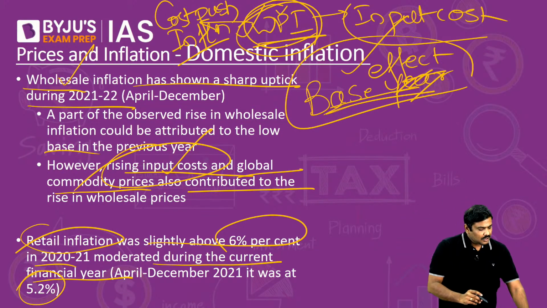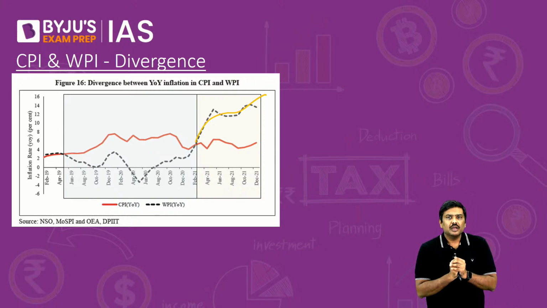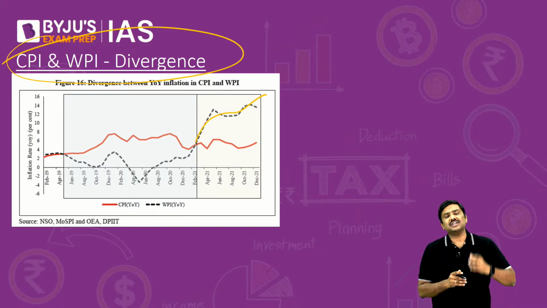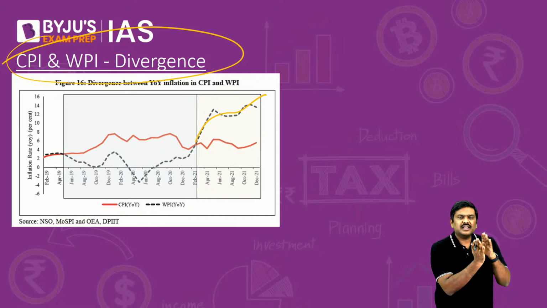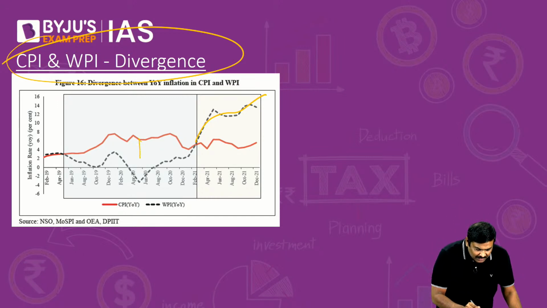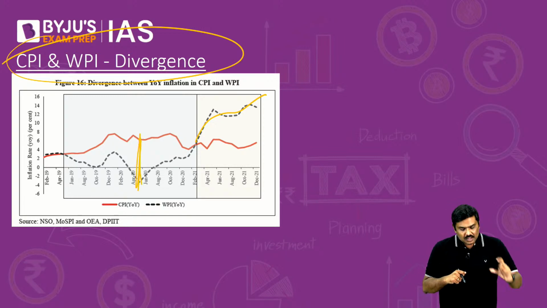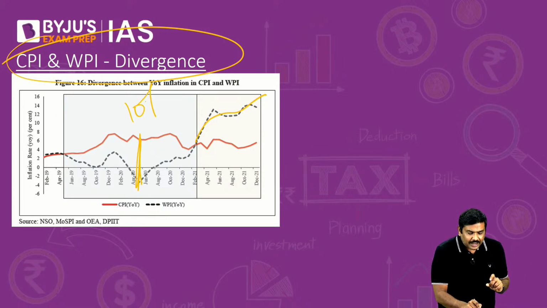Done? Now if you compare both CPI and WPI, how both of them have moved, there is a concept called CPI and WPI divergence. And you will see that in the last couple of years, there is a huge difference between WPI and CPI. For example, in the month of May, is it okay? For the month of May 2020, the difference between CPI and WPI was almost 10%.